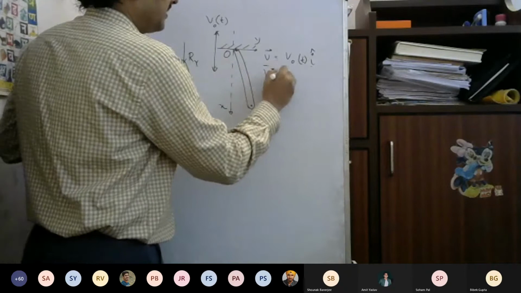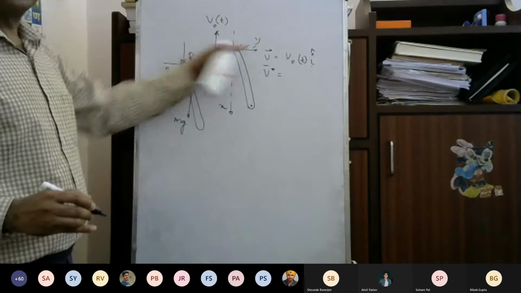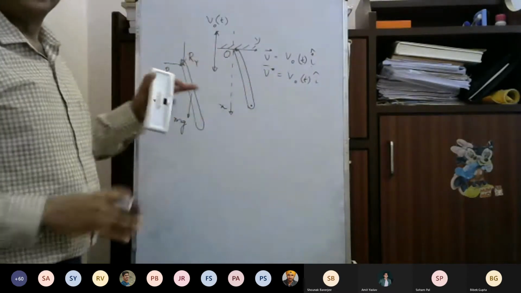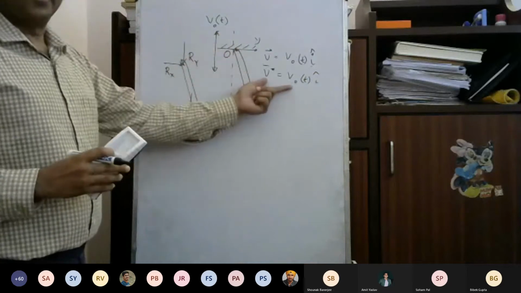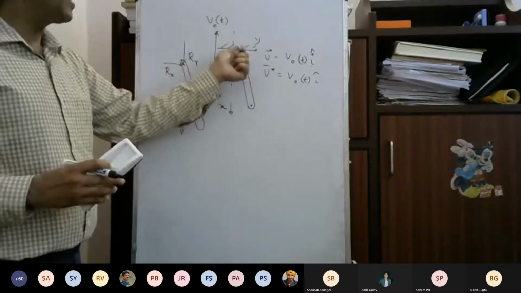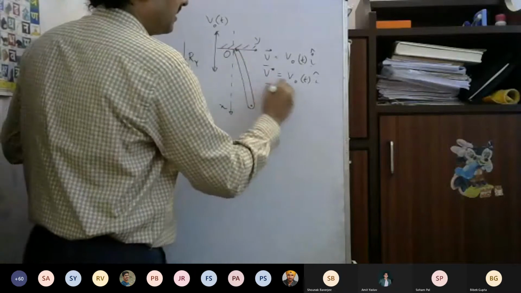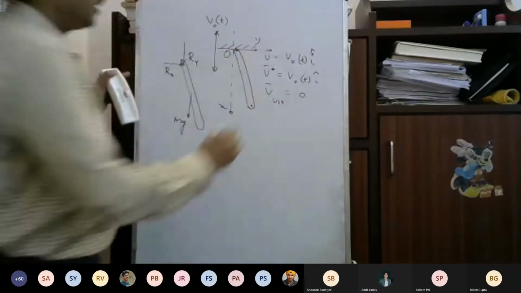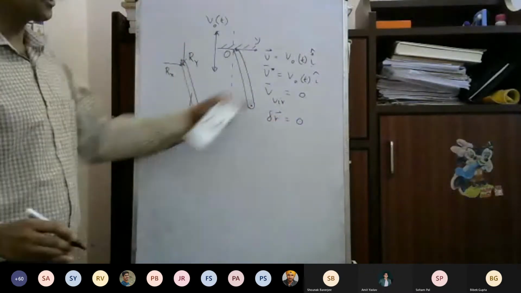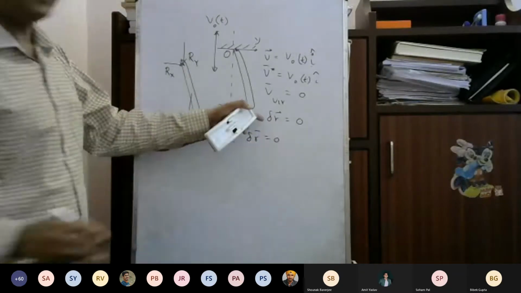V star at this time, because there cannot be any separation of point O with respect to the surface, will also be V naught t i, the same velocity. It cannot have any other possible velocity, because if you have to satisfy the constraint, it cannot move. So it can have only the possible velocity V naught t. So V virtual will be equal to 0 because of the difference between them. So delta r will be equal to 0, because this is proportional to V virtual. So again, you see R dot delta r equals 0, right?